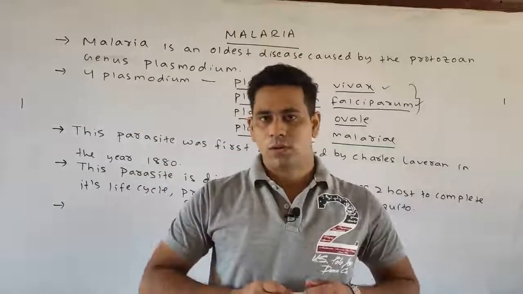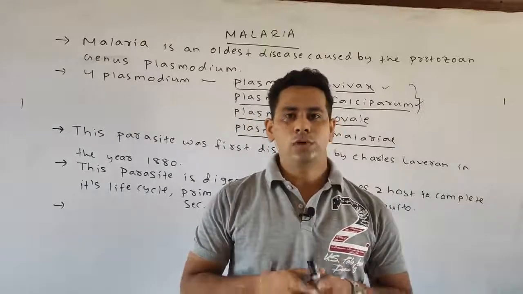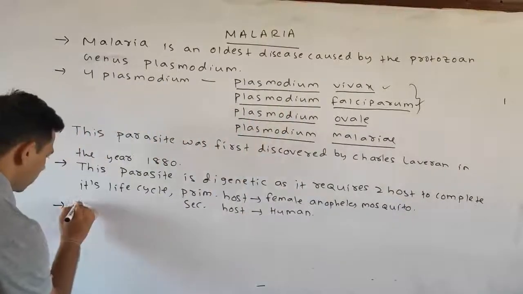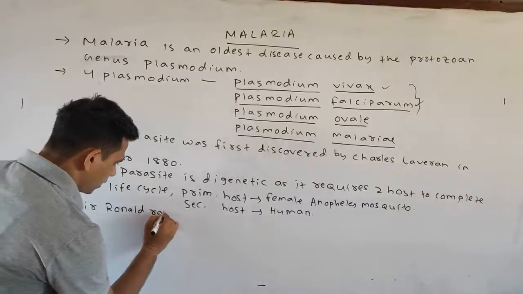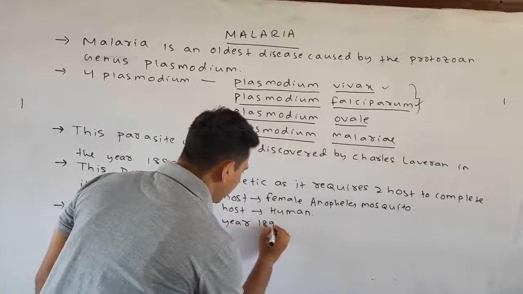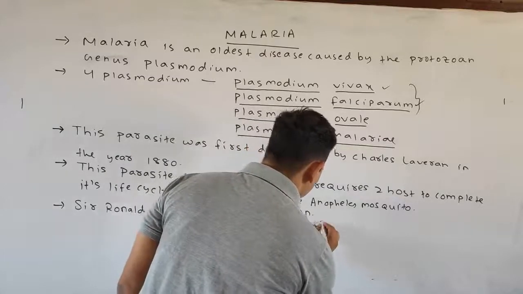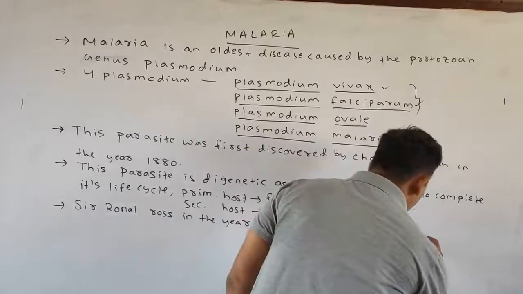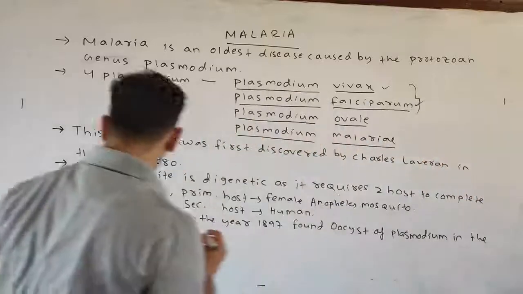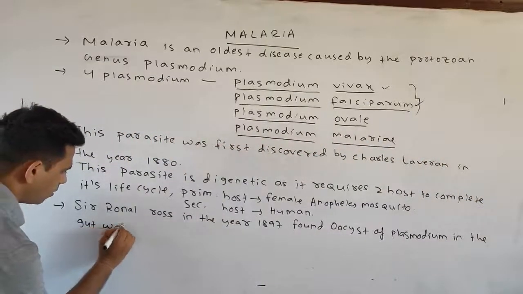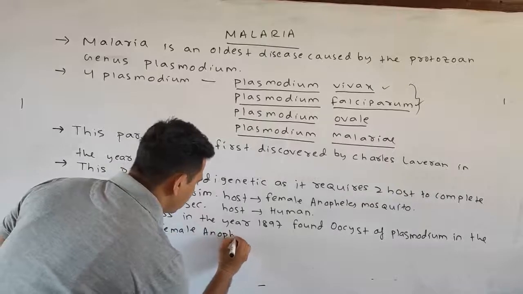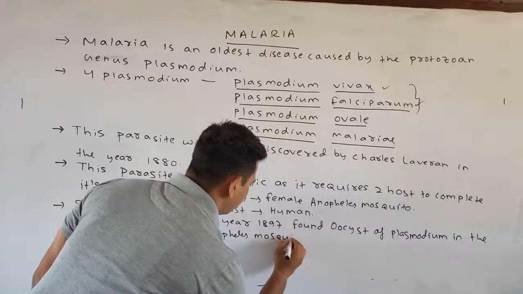Sir Ronald Ross in the year 1897 found the oocyst of the Plasmodium in the gut wall of the female Anopheles mosquito. Okay.